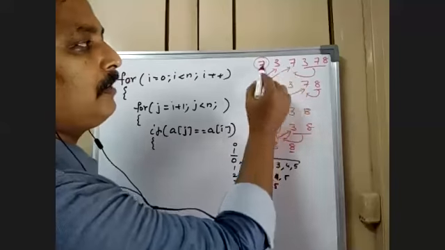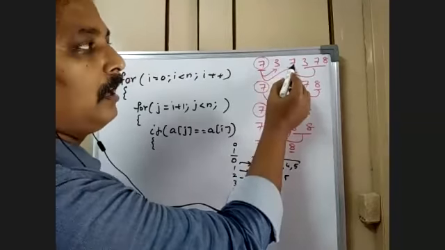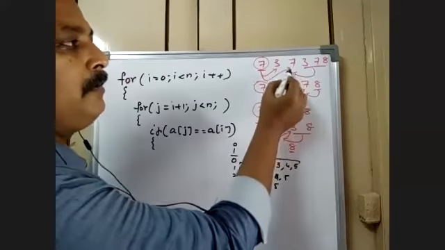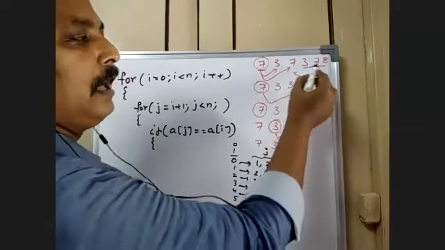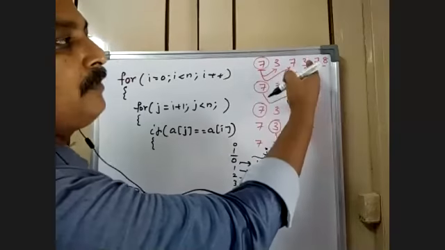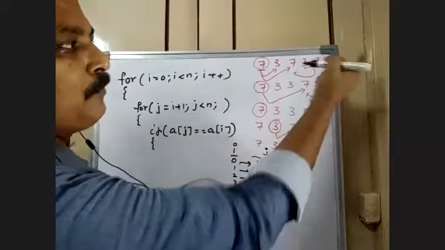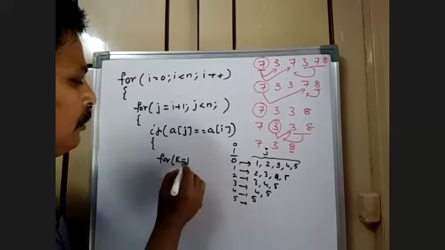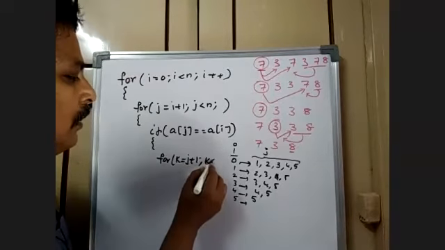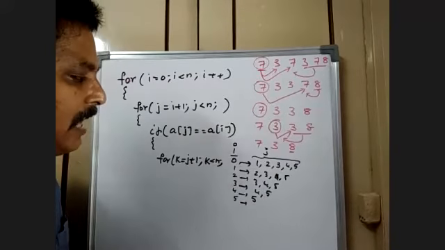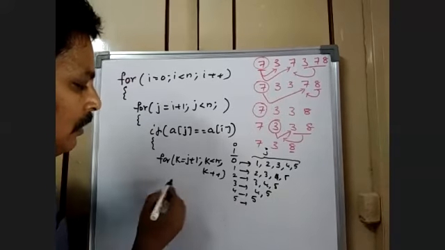When 7, 7 matches, then the rest of the elements will be shifted. Now, how do you move the rest of the elements? This is j, so the rest of the elements means from j plus 1 onwards. So for k equal to j plus 1, k less than n, k plus plus.